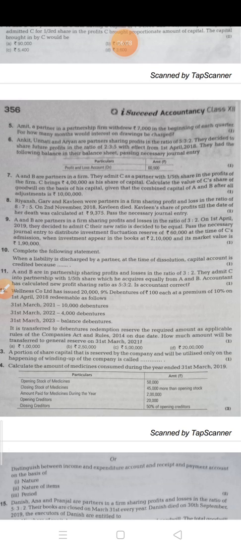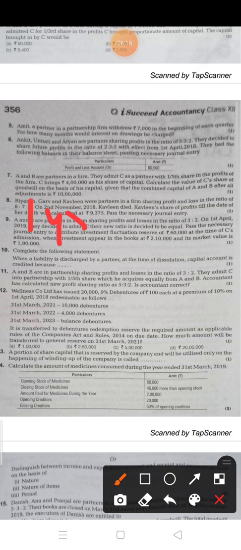This formula you have to apply. So here in the beginning of each quarter, see, first of all, in 1 year how many quarters? 4 quarters. Okay, so if the partner withdrew the amount in the beginning of each quarter, it means how many months remaining, how many months left after first drawing?